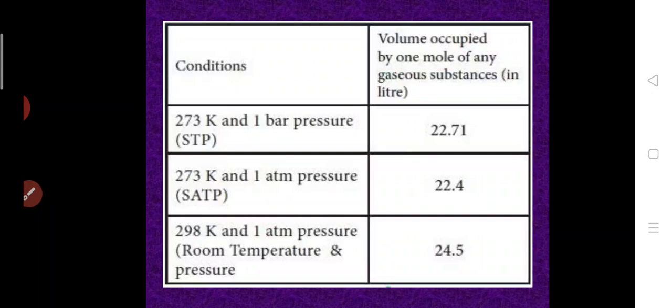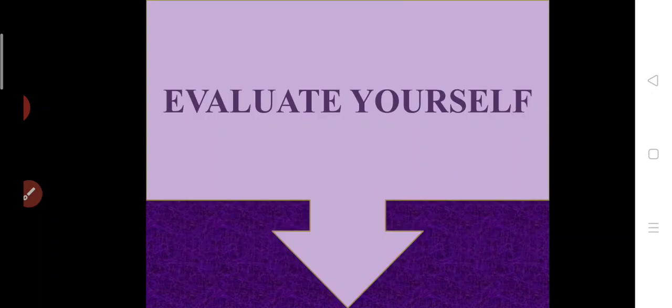At SATP, standard atmospheric temperature and pressure, the volume occupied is 22.4 liters. At room temperature and pressure, which is 298 Kelvin and 1 atmospheric pressure, it is 24.5 liters. So this much gas occupies the volume in the particular condition. This can also be asked as a question, so you must be thorough in this.